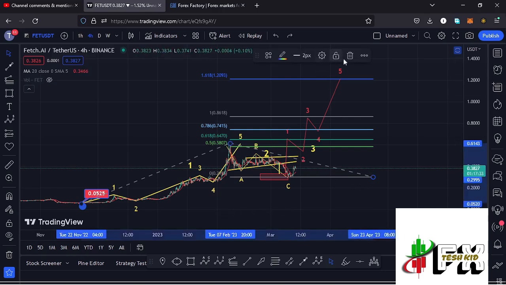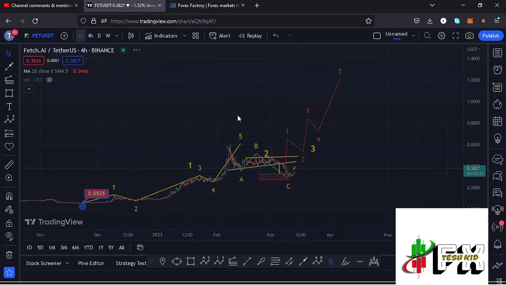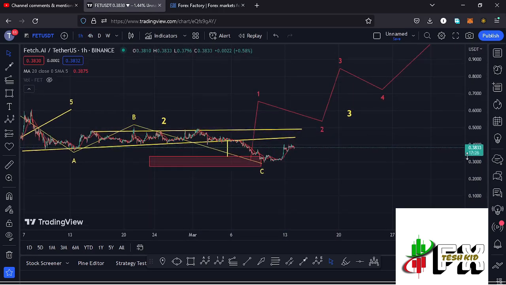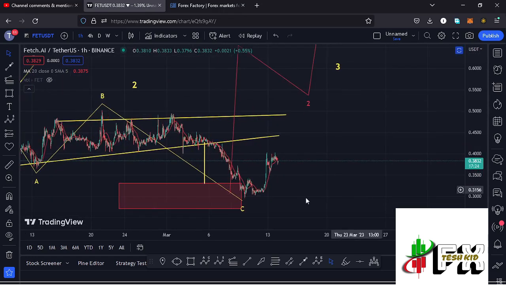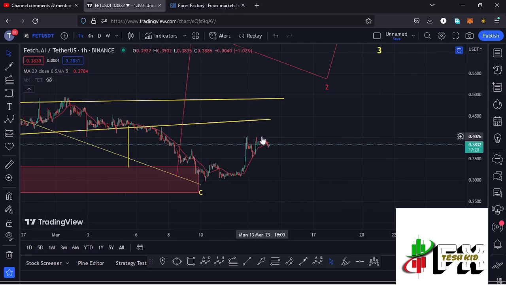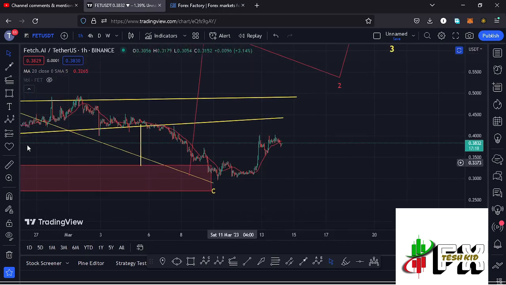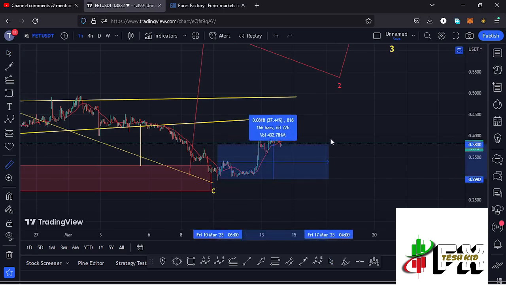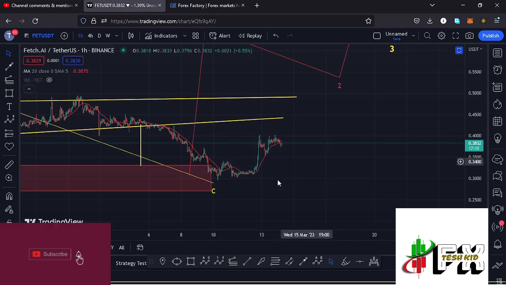So jumping to the 1-hour chart for further analysis and also give you the short-term scenarios that I'm expecting to play out, you can see that after seeing our low in the formation of that wave 2, we started this massive bounce to the upper side in a move that has now given us a peak at around the $0.4 mark, and by first giving you a measure from this low down here, you can see that the market is up by more than 34.15%, which is a very nice bounce to the upper side.